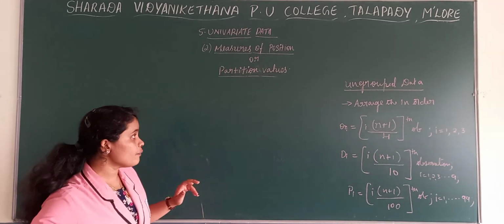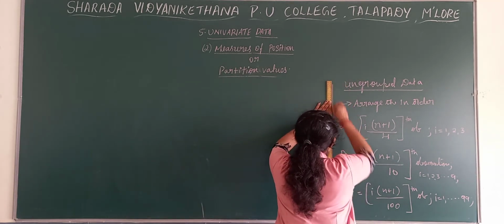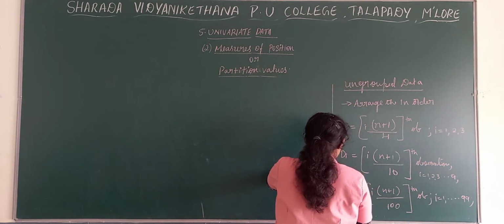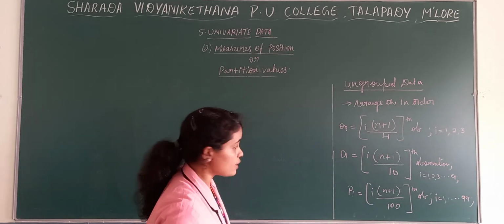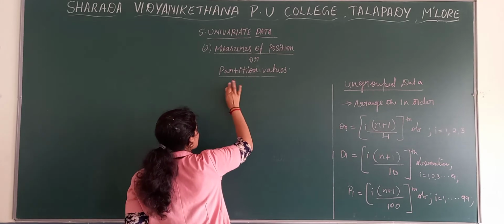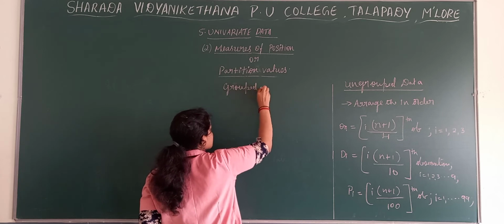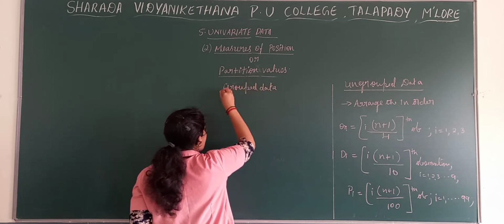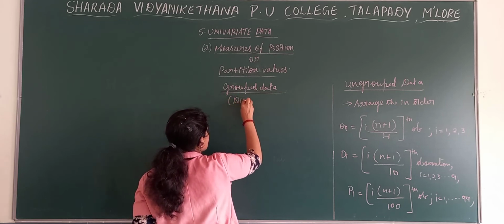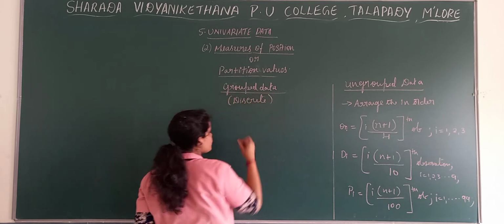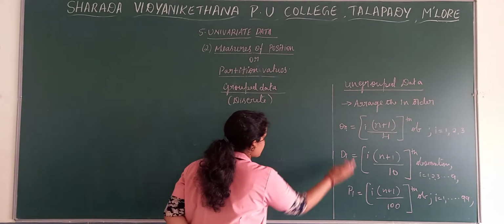Now next we will see what the formula is in case of grouped data, grouped discrete as well as continuous. So if it is grouped data, and in case of grouped discrete data, first we will write it for quartiles.